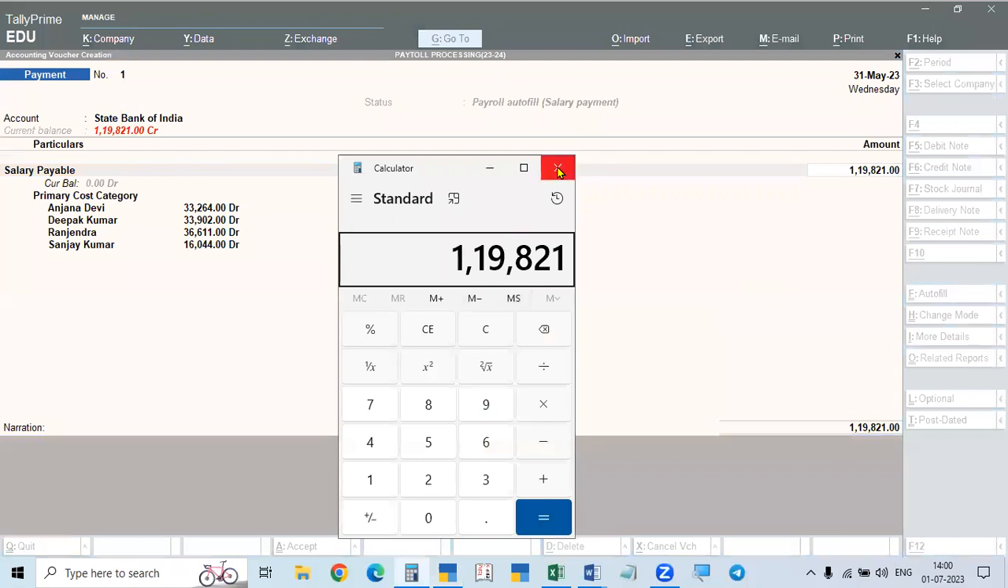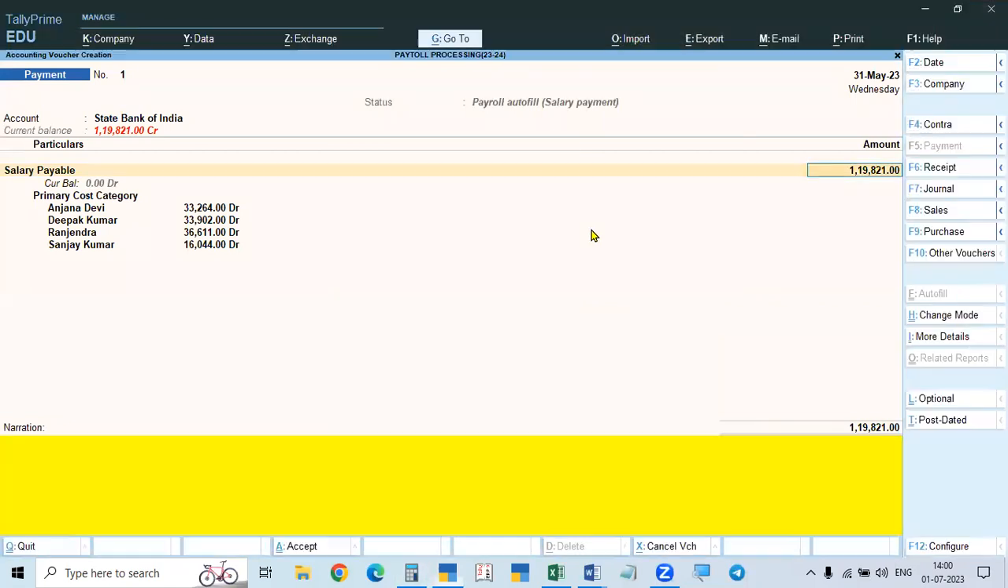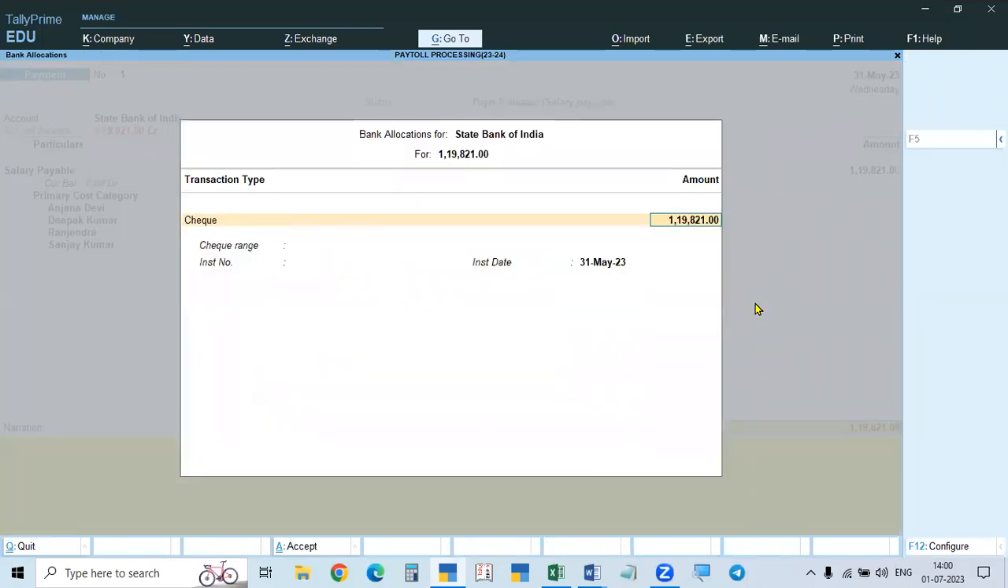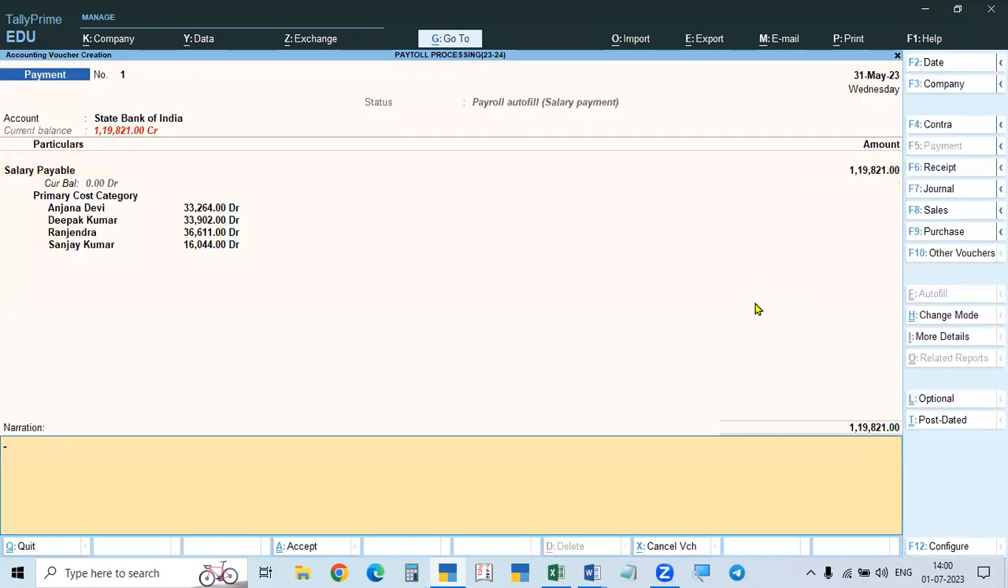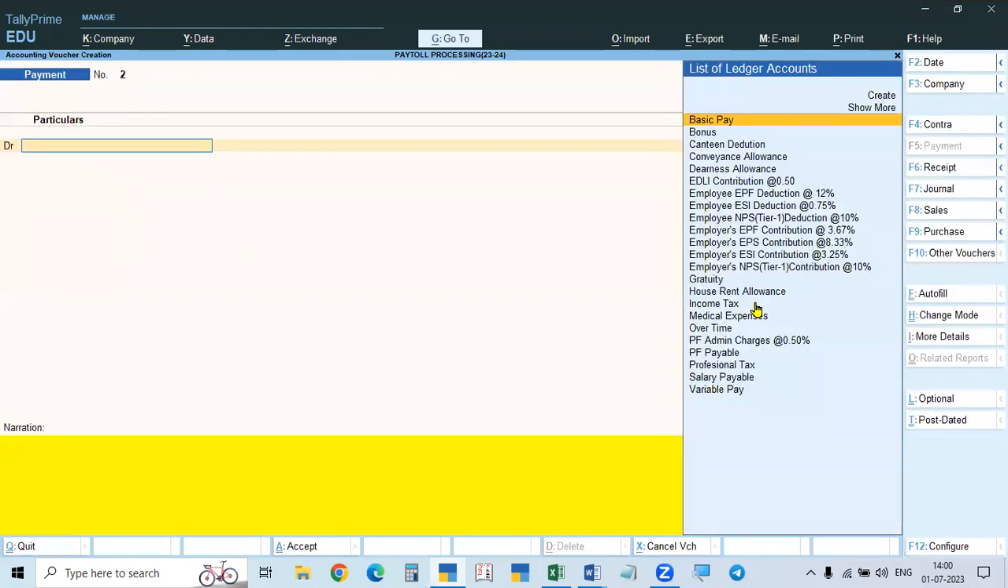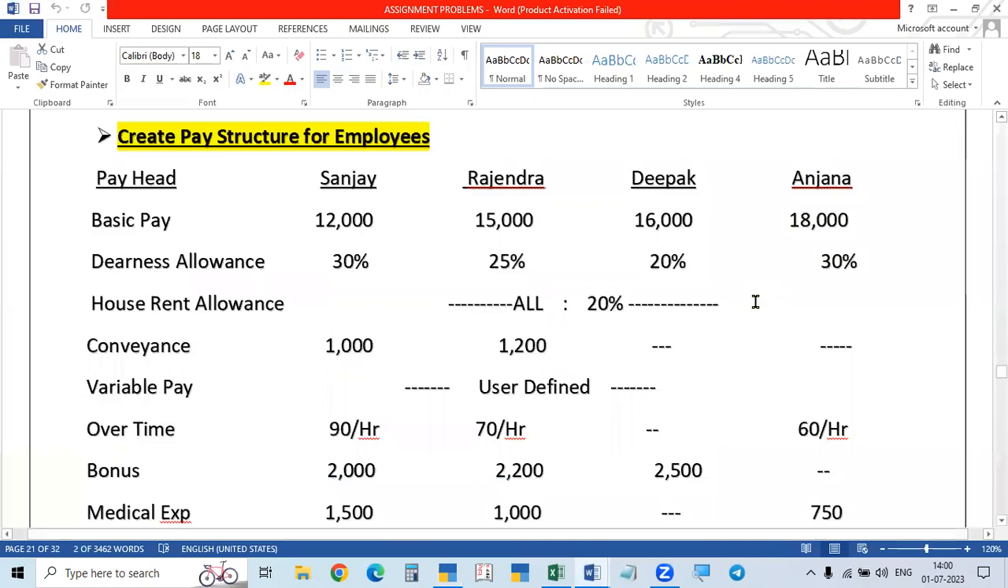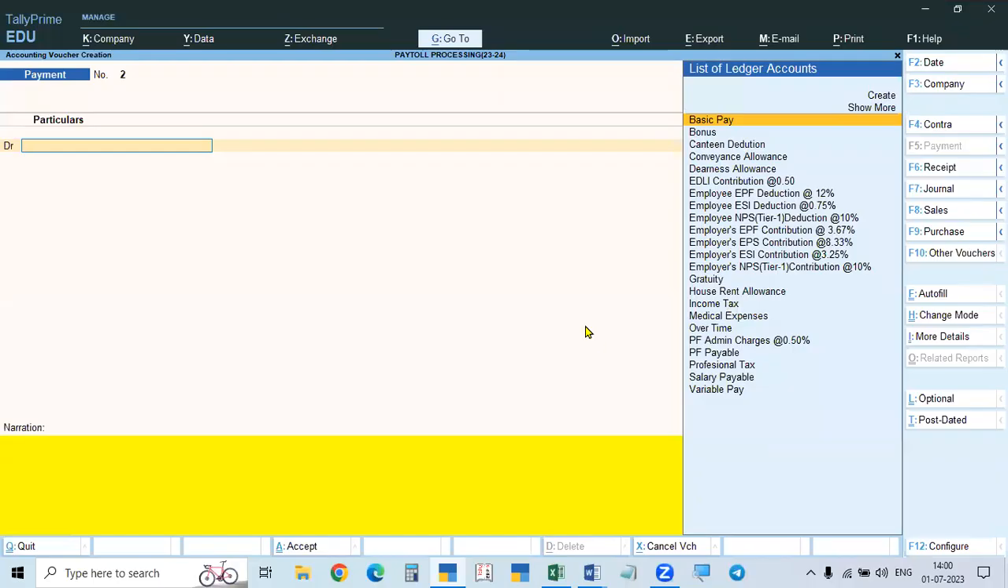1,19,821 total amount. That is user defined as well as regular payment. So 1,19,821, so it is paid. We will give the cheque to the bank. We will send the cheque to the bank, and the bank people will pay from our account to their account. So like this, we will process the salary.